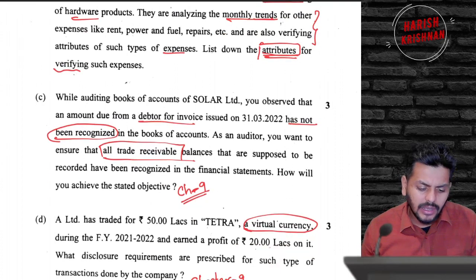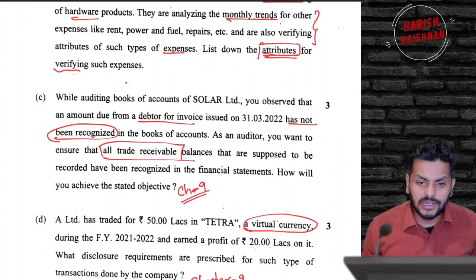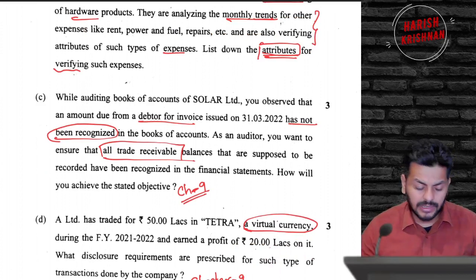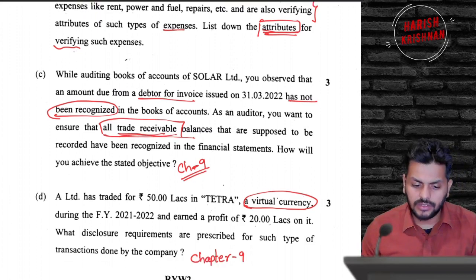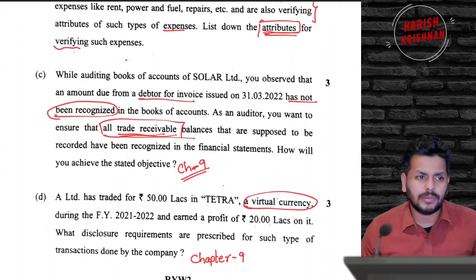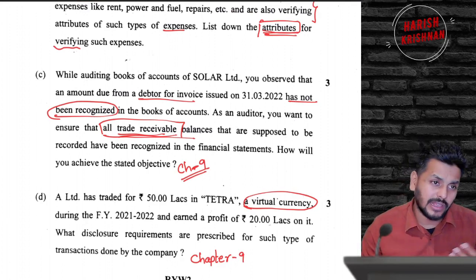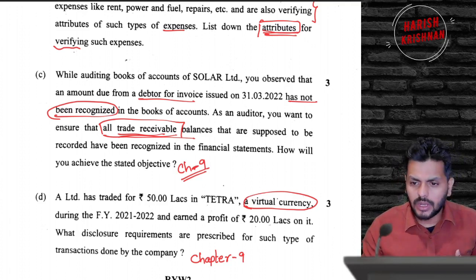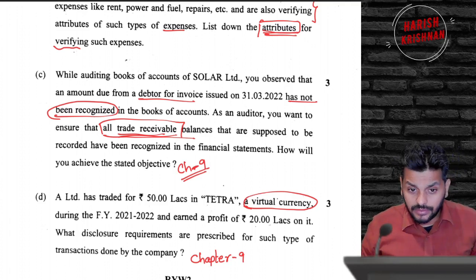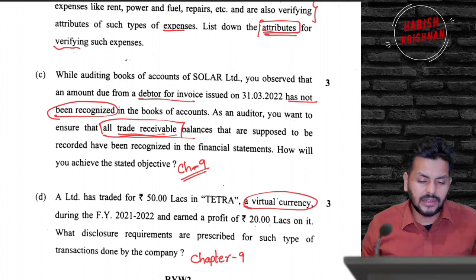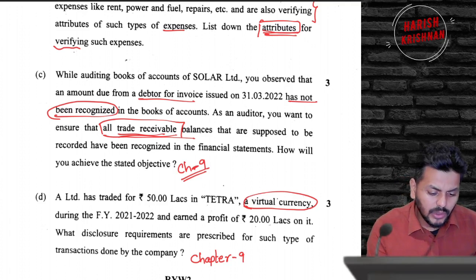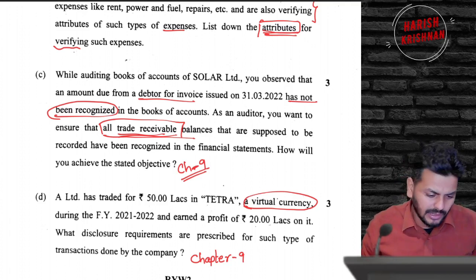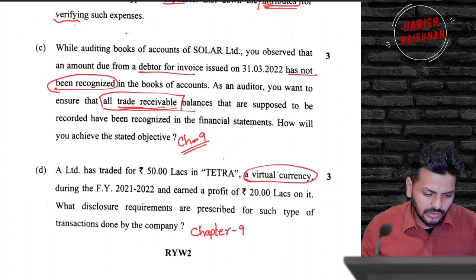Then moving on, this is a question which they are asking straight out of audit of debtors from chapter number 9, which is audit of items of financial statement. Trade receivables. How will you check the trade receivables? I think we have to start by explaining what trade receivables are, and explain all the points till external confirmation. Do you remember that answer? So who are debtors? Where are they recorded? And if debtors have defaulted, how do you treat that? Then standard number 505 talks about taking external confirmation from debtors. So how will you achieve your objective of verifying accounts receivable? It's a question that you can easily answer.